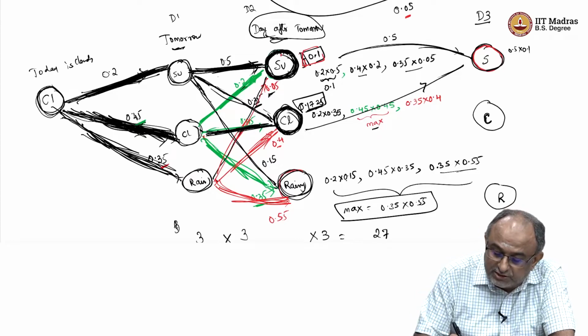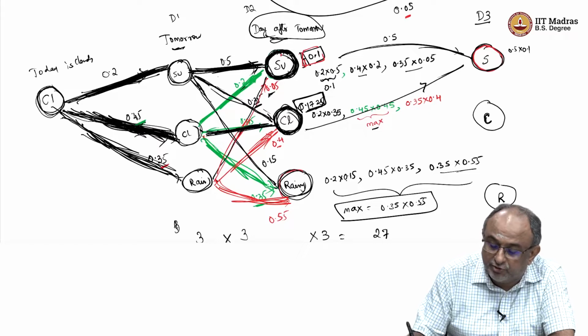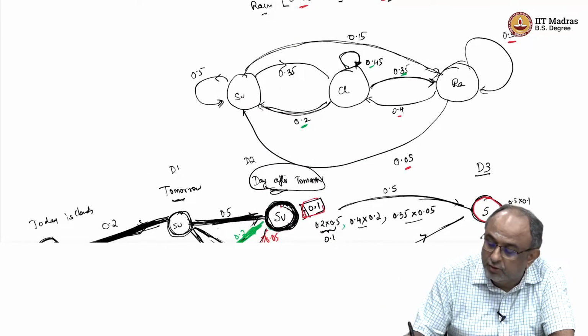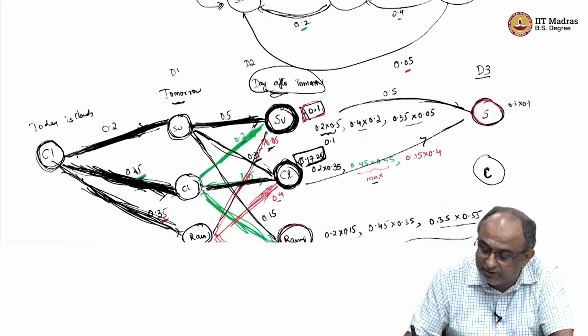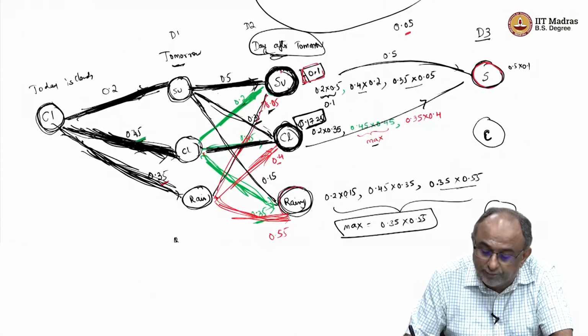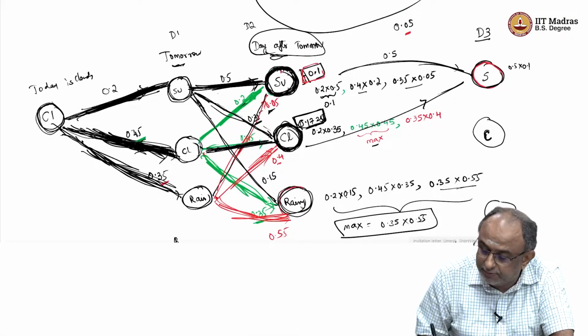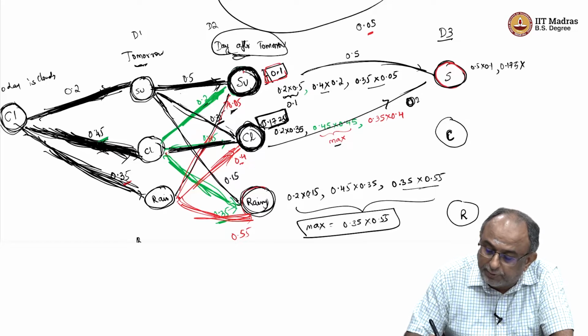This is 0.1725, and again you have to see cloudy to sunny. We know from the transition matrix that cloudy to sunny is 0.2. So this will now become this whole preserved 0.1725 multiplied by 0.2, the probability of the path itself.